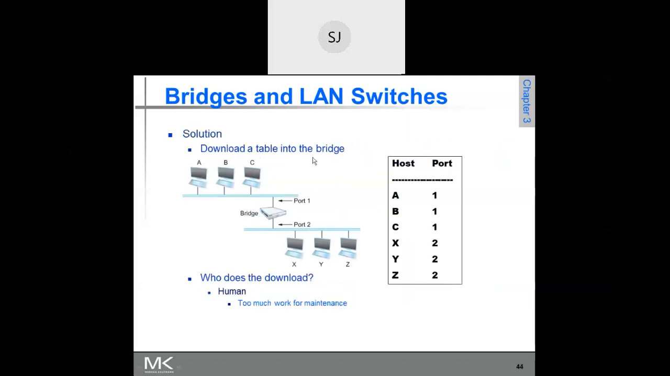See, these are the bridges. Now just see, it is just the same as a switch. A, B, C are connected to port number one, and X, Y, Z are connected to port number two. Whenever a packet is to be delivered, where has it to be forwarded? If A wants to send a frame to X, it checks that X is connected to port number two, so this bridge will forward it to port number two.